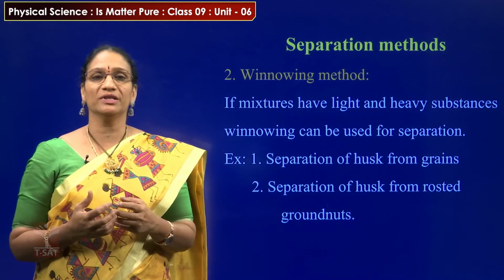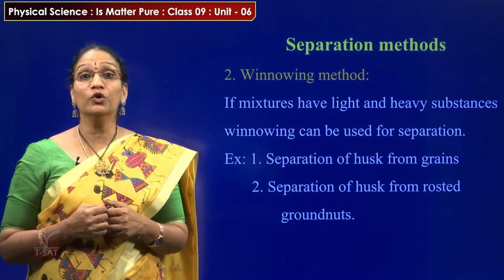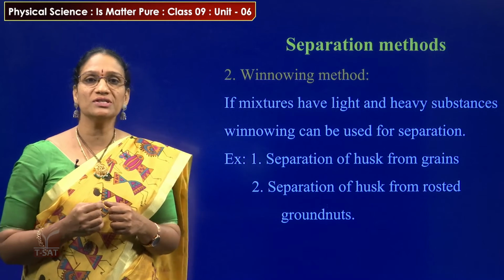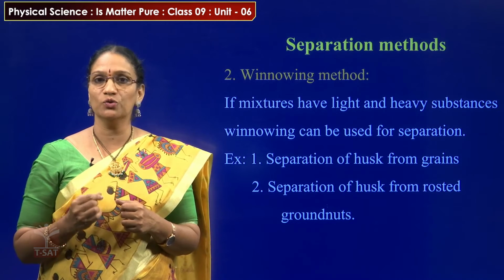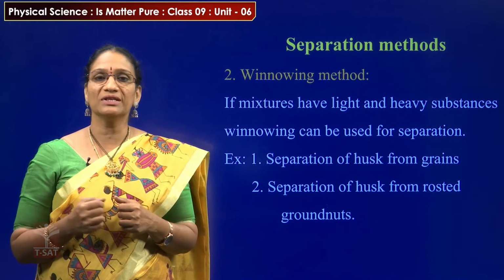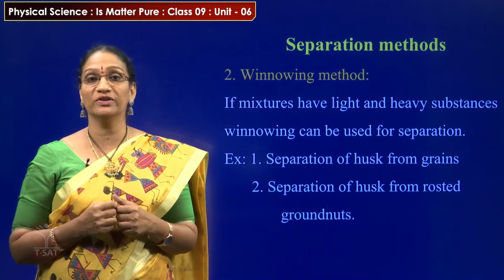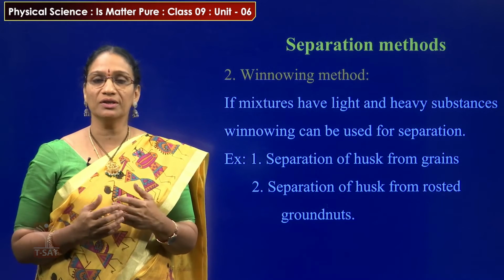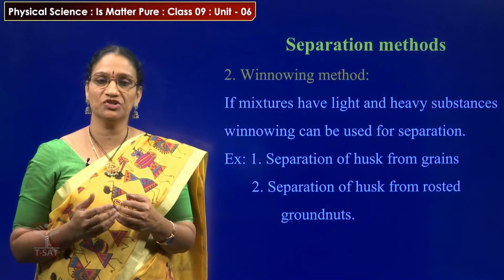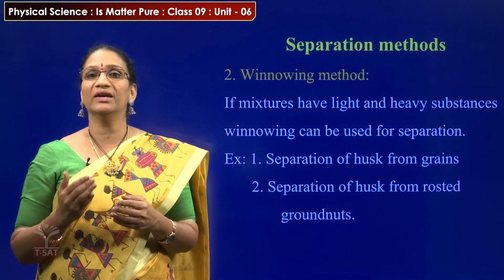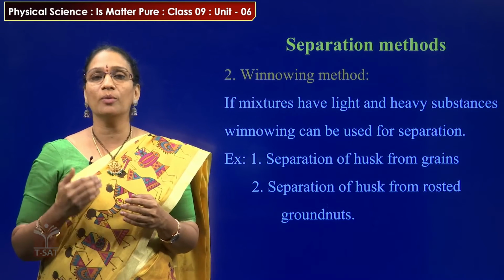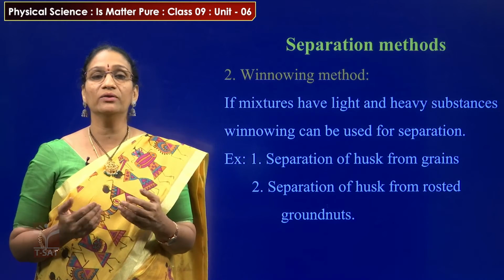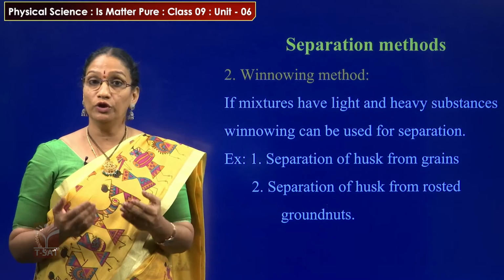The next method is called the winnowing method. If mixtures have light and heavy substances, winnowing can be used for separation. For this separation, we take the help of the wind. If the components present in the mixture are light and heavy substances, that means one component is light and another component is heavy, then we can adopt the winnowing method.